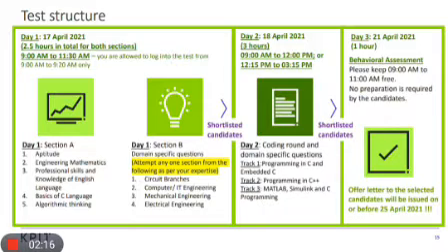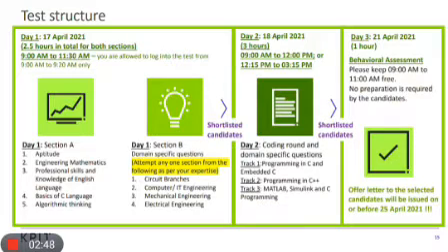After the exam on the 17th, if you are shortlisted, you will get a mail for the exam which is conducted on 18th April. The duration of the test for the second day is 3 hours. There will be a coding round, and also some MCQs will be given. They are divided into 3 tracks: track 1 is programming in C and embedded C, track 2 is programming in C++, and track 3 is MATLAB and C programming. You can choose any track depending upon the stream you have done in engineering.